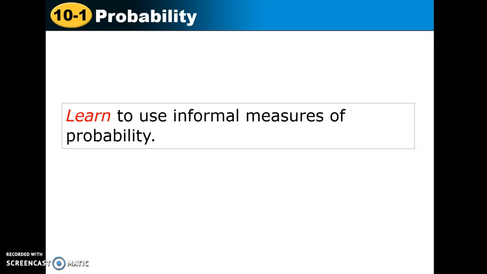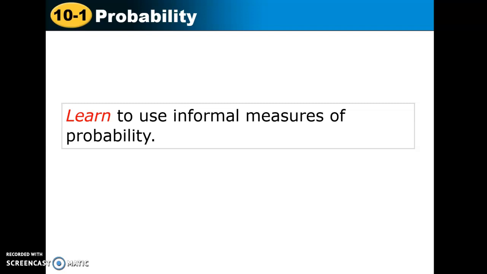Before you get into this new chapter, chapter 10, quite a few of you needed to do some test corrections. If you complete those, you can boost your grade up a little bit, so make sure you're looking at that. If you did not get a test correction in your Google Classroom, that means you did not need one because you did great. Keep in mind that's another assignment today. You also have Khan Academy due on Friday.